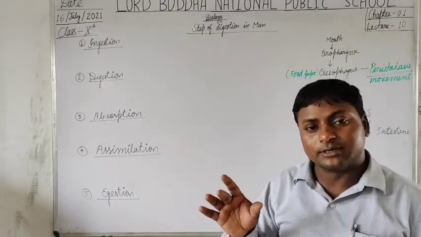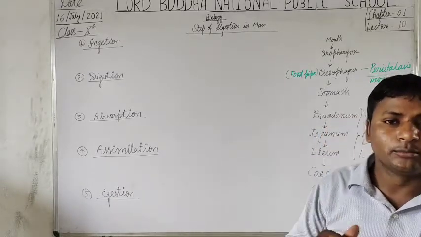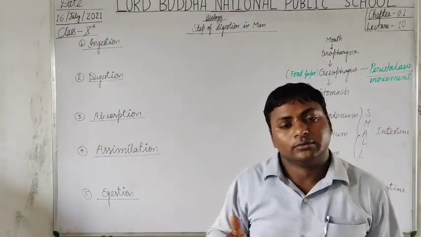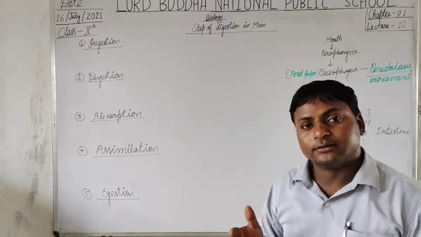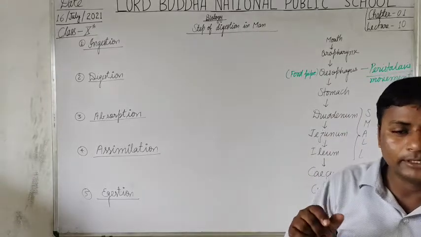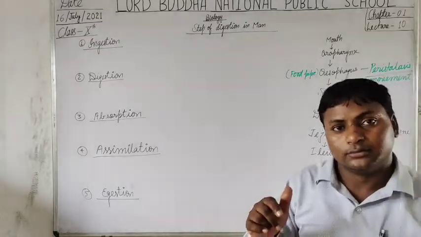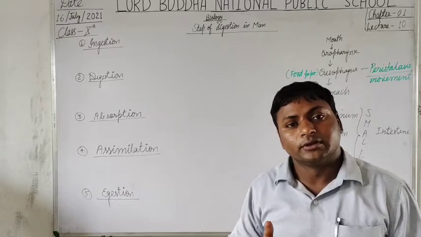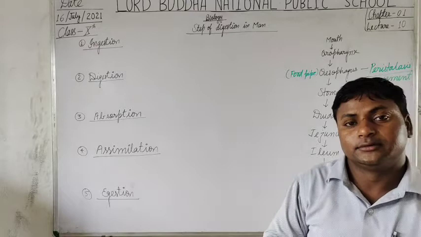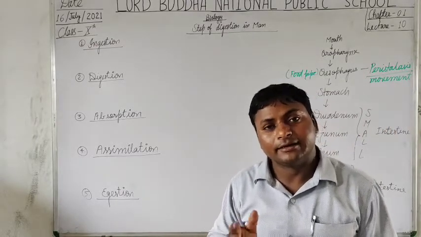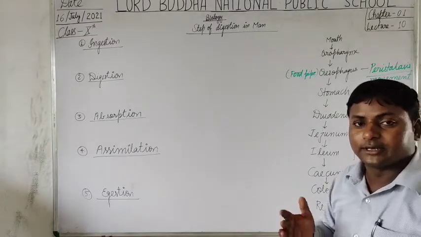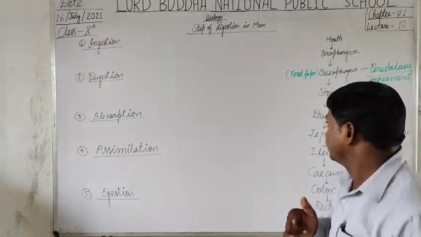Where does the process of digestion of food take place first? In our mouth. Okay? What is the reason? The digestion takes place first in our mouth due to the secretion of ptyalin. Saliva contains ptyalin or amylase that converts the carbohydrate into glucose. Is that clear?